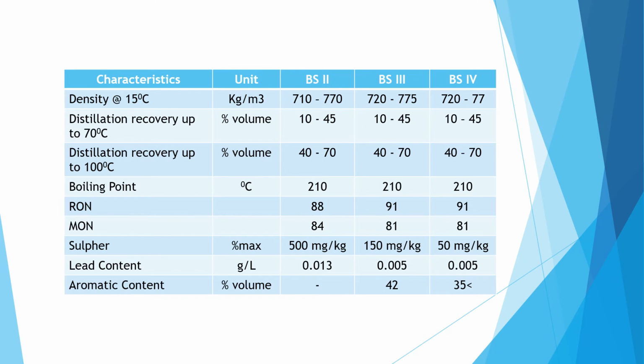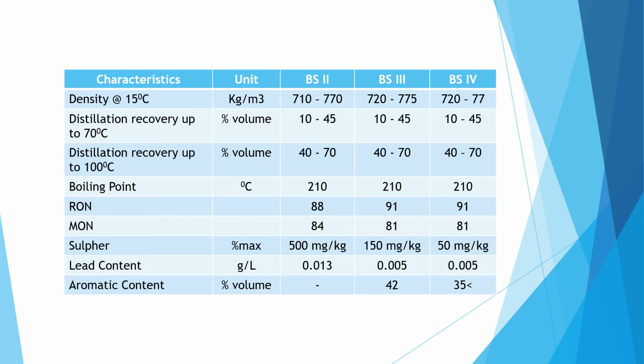In the distillation recovery up to 70 degrees Celsius, the BS2 is 10 to 45% per volume. BS3 and BS4 are similar in these cases. And distillation recovery up to 100 degrees Celsius, all three stages are the same, that is 40 to 70% per volume.